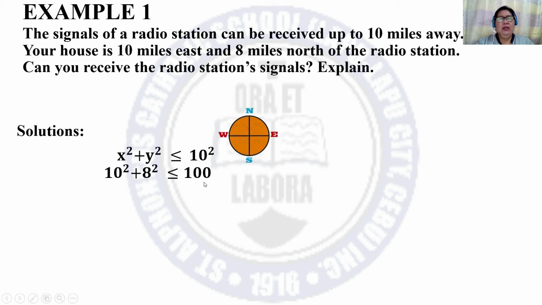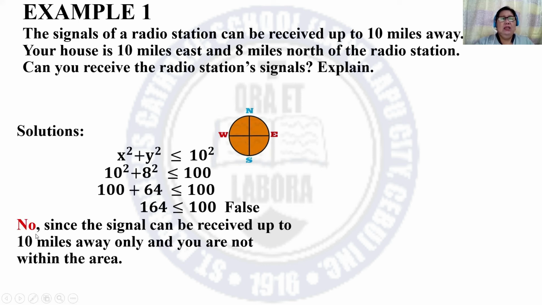And 10 squared is 100. And simplify, 10 squared is 100 plus 64 is less than or equal to 100. And 164 is less than or equal to 100, which is a false statement because 164 is greater than 100.